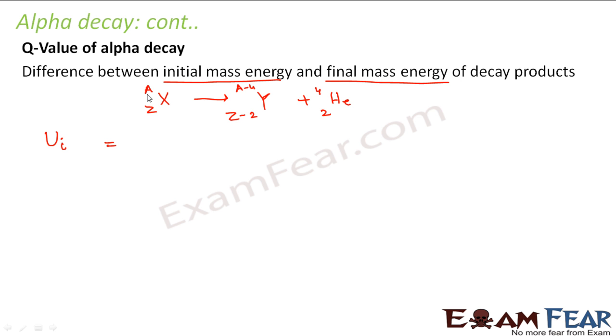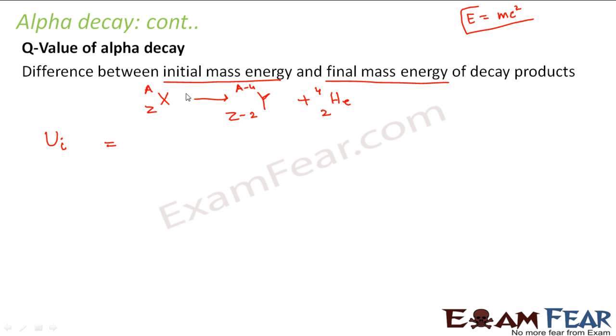Now, whenever we are talking about a nuclear reaction, we are bothered about nuclear masses, not atomic masses, just like how we were calculating the mass defect. In mass defect also, we were bothered about nuclear masses and not atomic masses. So when I calculate the initial mass energy, what am I calculating? What is rest mass energy? Rest mass energy is nothing but mc square.